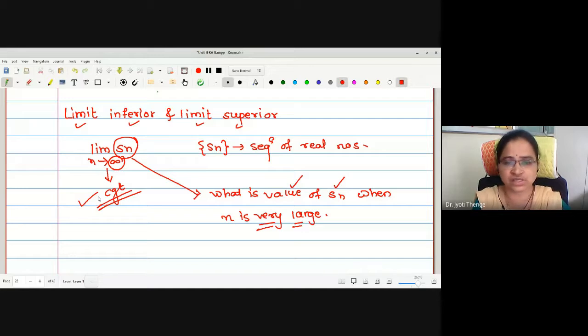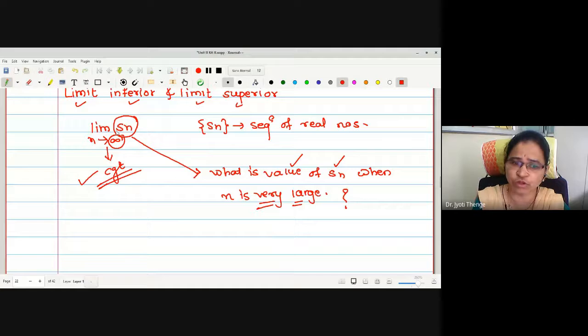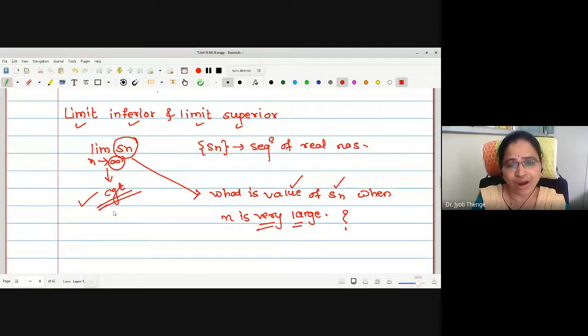Therefore, the question arises: can we guess this kind of value for sequences which are not convergent? Can you find the limiting value for non-convergent sequences? No, one cannot find it, right? Not for non-convergent sequences. Therefore, the question is to check what is the value of Sn when n is very large, knowing that the limit of the sequence does not exist.